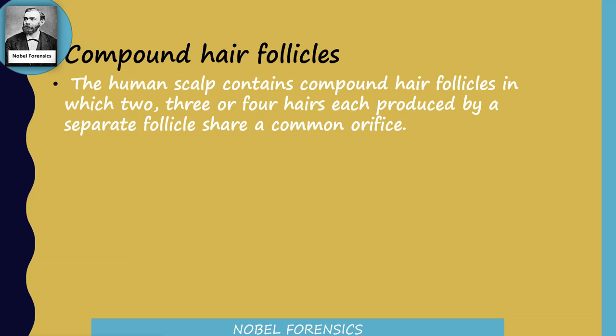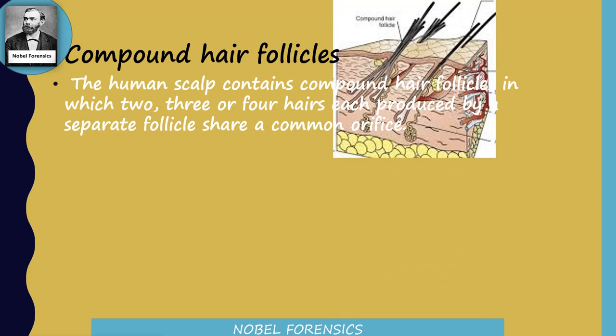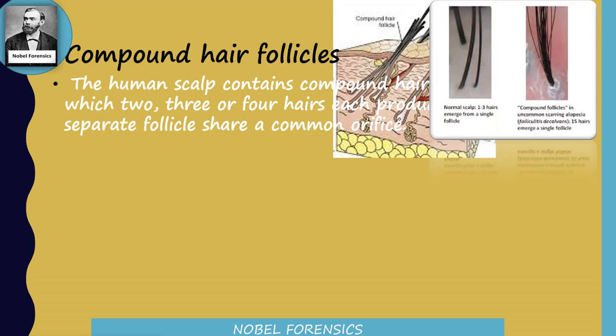Then compound hair follicles. The human scalp contains compound hair follicles, which means more than 3 or 4 hairs are produced from different, separate follicles, but they share a common orifice to come out of the skin. You can observe it here. There are more than 3 or 4 hairs having separate hair follicles, but sharing only one orifice or one hole to come out of the skin. You can also see it here. There are 2 images. The first one is the common hair and the second one is the compound hair follicles.